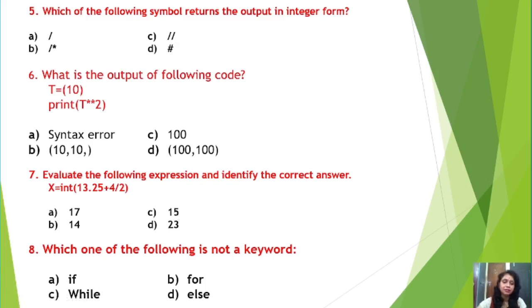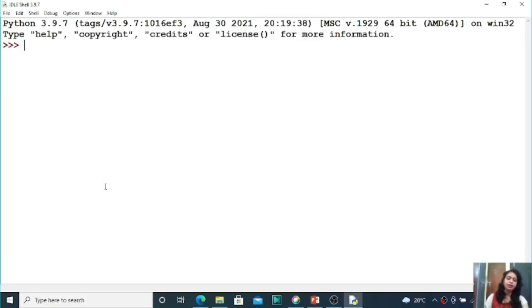So let us discuss the question practically, both question number 6 and question number 7, right students? In question number 7, one variable, that is x equals int. Already before the bracket I have written the keyword int. So it is the concept of typecasting. So this is 13.25 plus 4 divided by 2, isn't it? So your answer is, just write the value of x, now it is 15, isn't it?